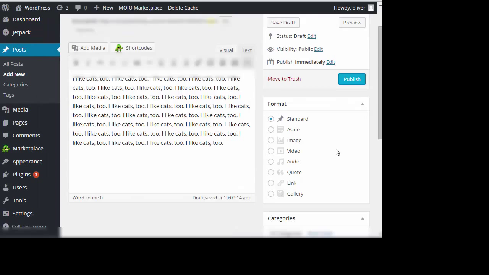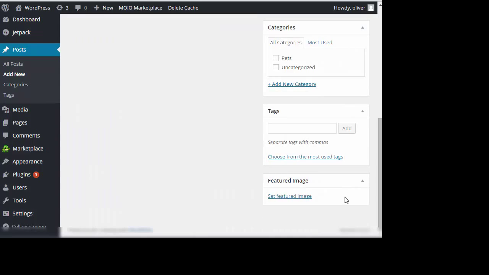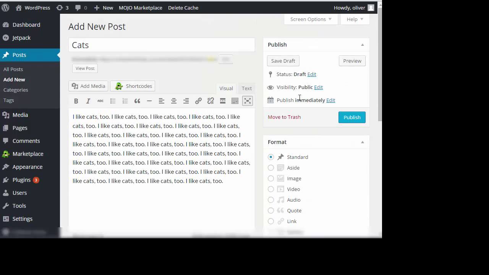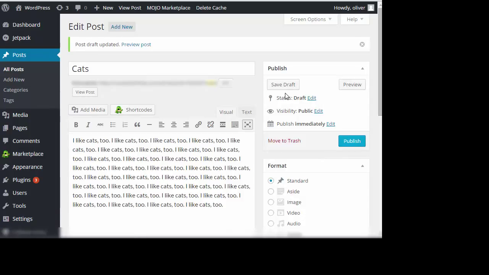It has a paragraph, so there you go. Before we click save draft, we're going to put it in the pets category since it also talks about cats as pets. Then save draft. So as you can see, we have a post for dogs and for cats, and those are similar because they're all about pets, pet animals, so you can assign them to the pets category.